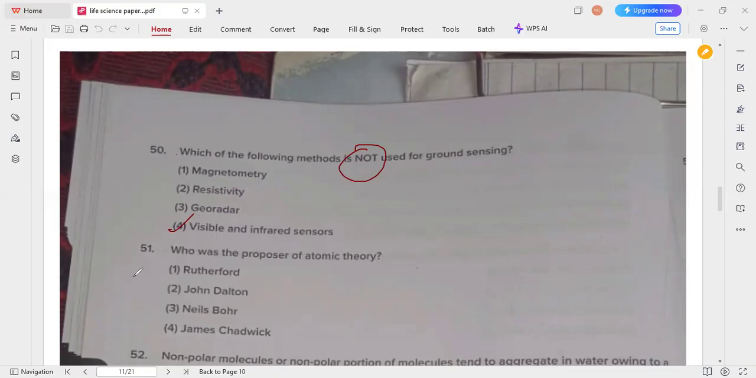Okay. So next question, who was the proposer of atomic theory? So the proposer of atomic theory is John Dalton in the early 19th century. Okay, in the early 19th century, John Dalton was proposer of this atomic theory. Okay, so now move on to the next question.